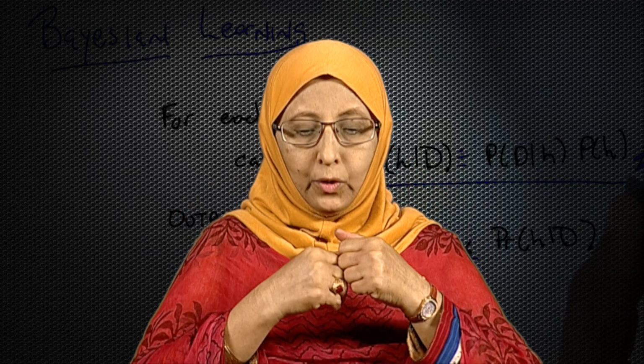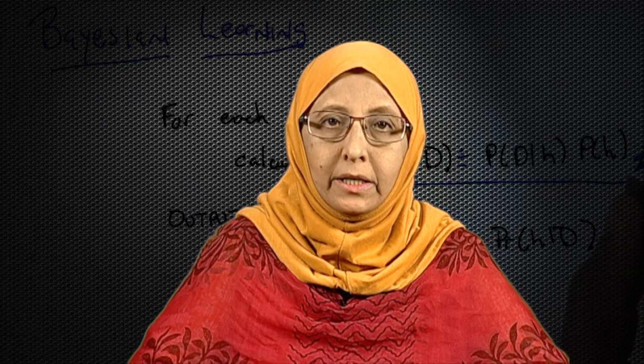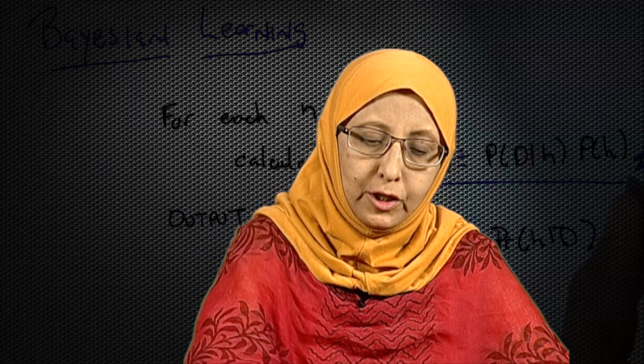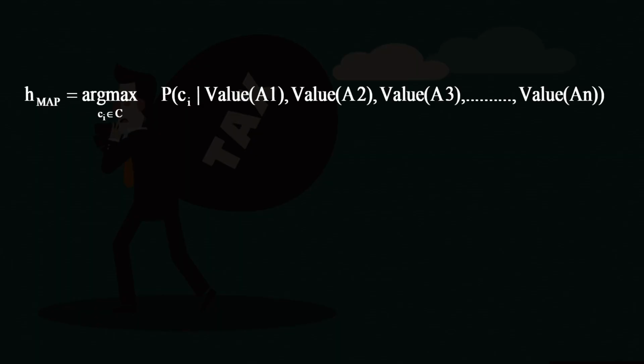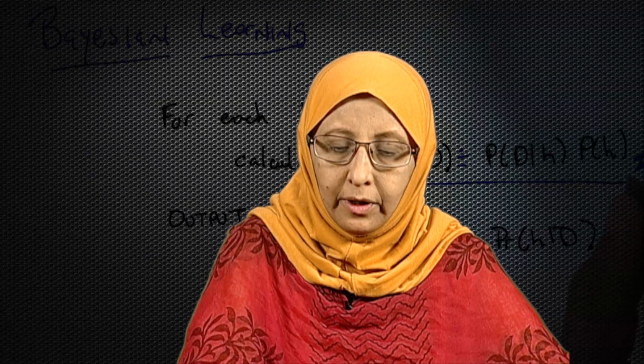The probability of C given D should now be expanded, and let us look at this screen where I am further expanding this equation of H map. I have argmax probability of class Ci, which maps to our class cheat or class do not cheat. I can be 1 or 2 for us, given the values for each of the attributes A1 to An. This is written in general, A1 to An.